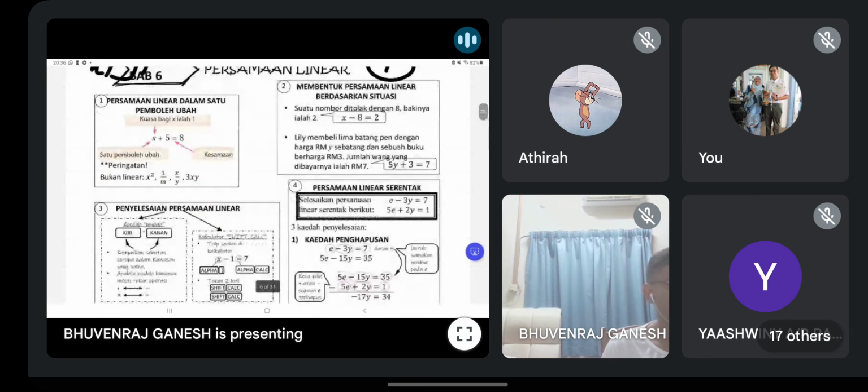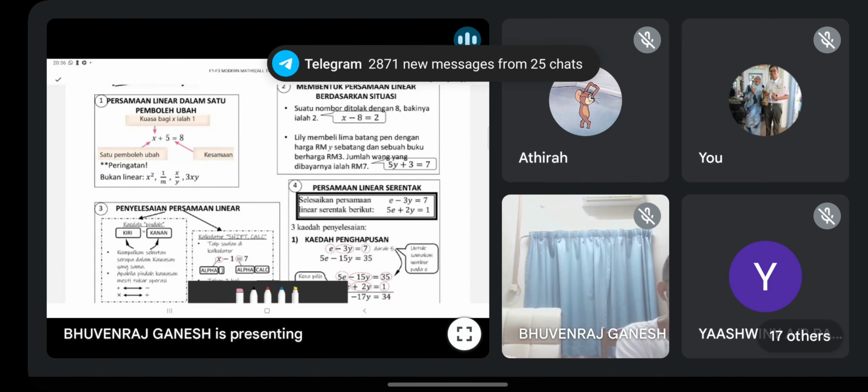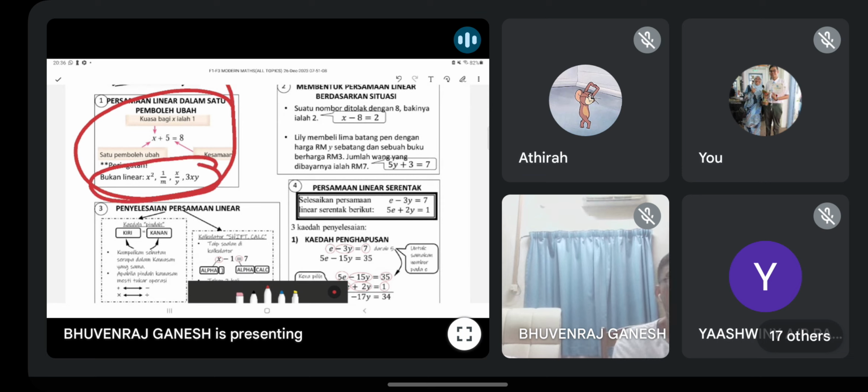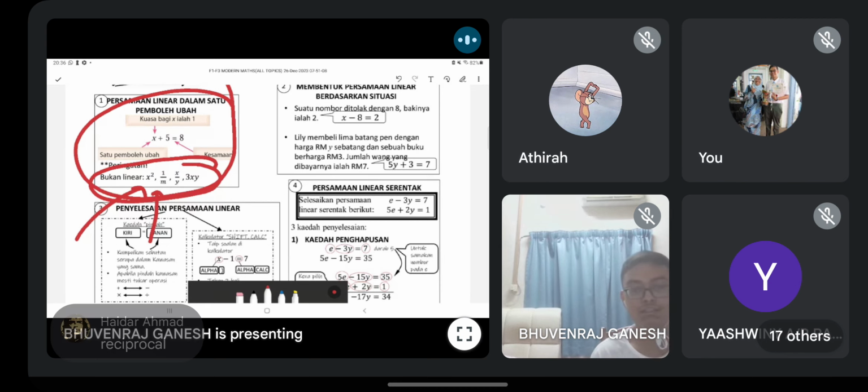Alright, so then example is this. You can see over here. So all of this, semua contoh ni bukan linear, non-linear. Can anyone tell what we call it if it is like this? X kuasa 2, what's the name? Apa nama dia? Yes, quadratic. How about this? 1 per m, what is the name? Apa nama dia? Very good. Reciprocal, okay? The name is reciprocal. BM I forget already. Is it songsangan, if not mistaken? Okay, I think songsangan.